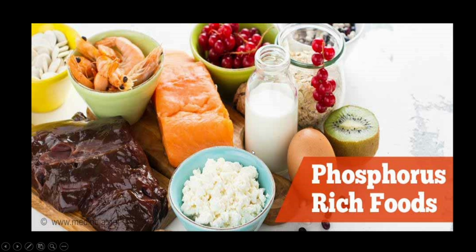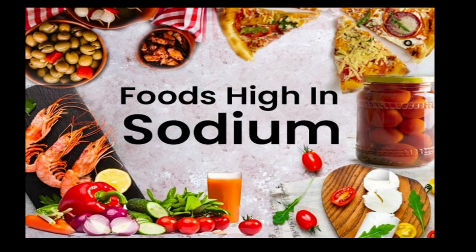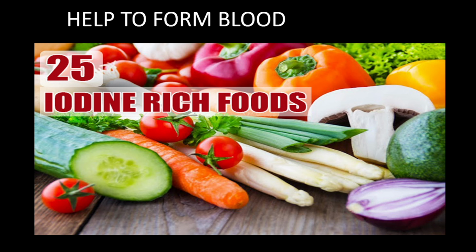Now, these are called minerals. There are different types of minerals like calcium, iron, sodium, potassium, iodine. These are some of the minerals, and our body needs all these minerals in small amounts. Okay. Now let's see. These are foods rich in phosphorus. So these food items have phosphorus, which is a mineral. Then look at this: food high in sodium. These are the foods which are rich in sodium. Sodium is again another mineral. Then look at this: these are the food items rich in iodine.